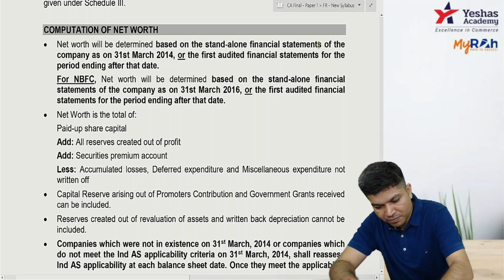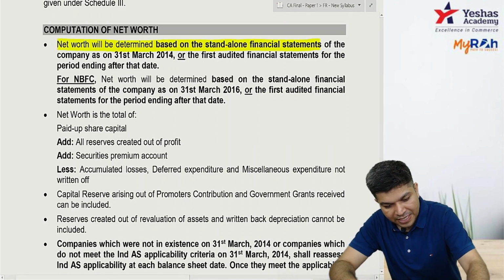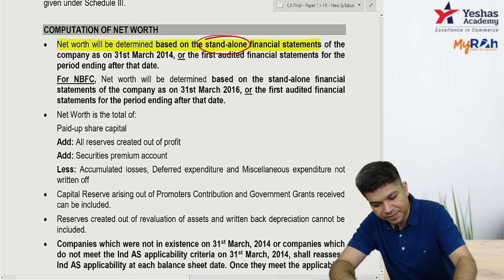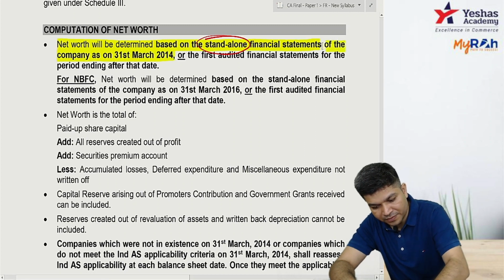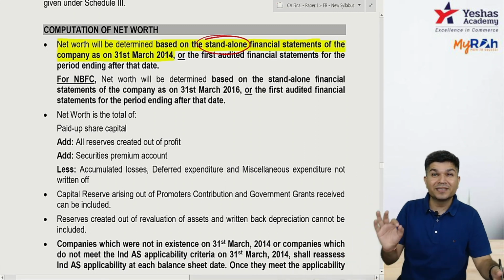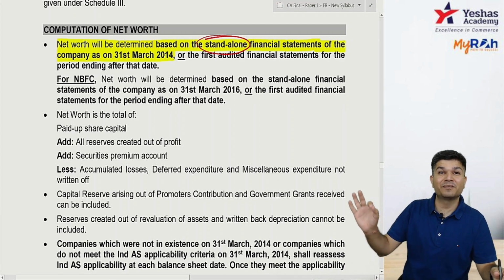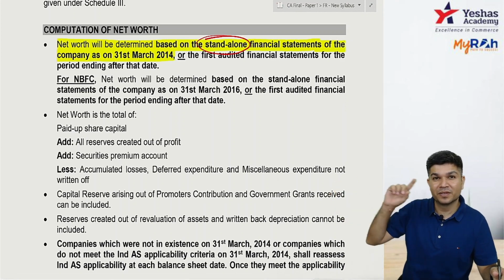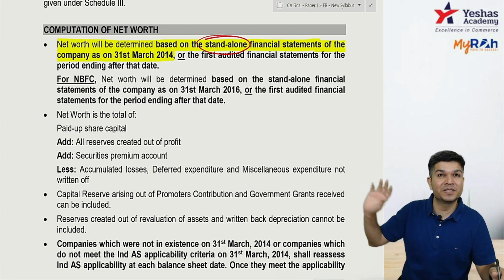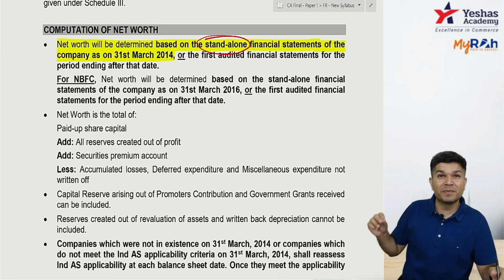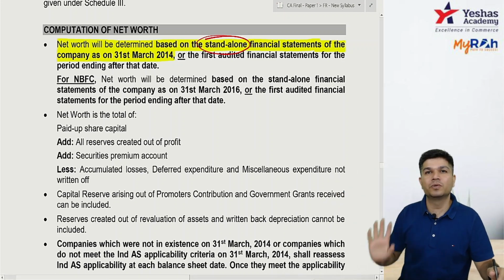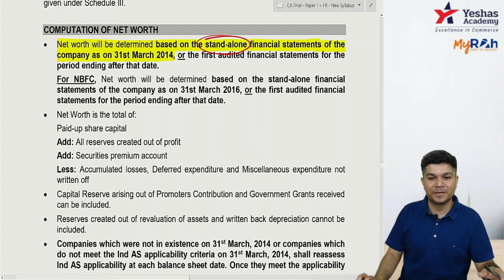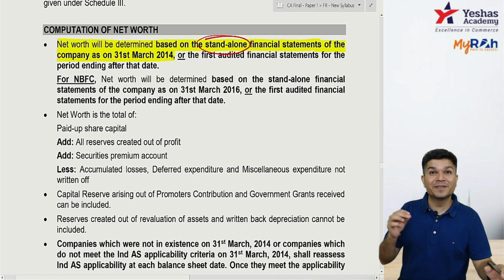The net worth will be determined based on your standalone financials, not CFS. And it will be 31st March 14. I have to check on 31st March 14 if it is 500 crores or more. So it applies from 1416 onwards. If on 31st March 14 it's 250 crores or more, it applies from 1417 onwards. Okay, I have to check on 31st March 14.